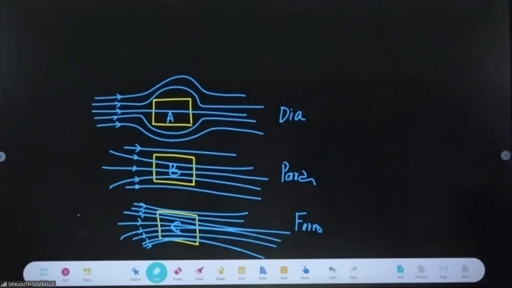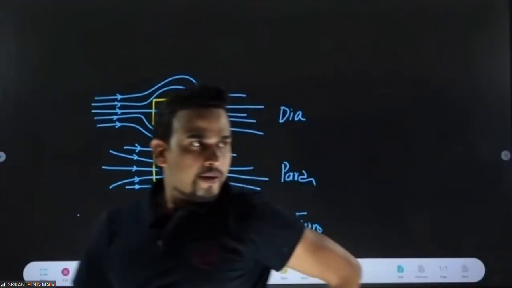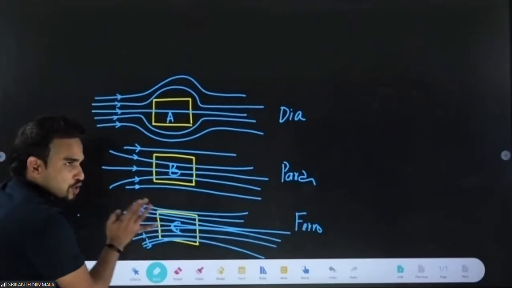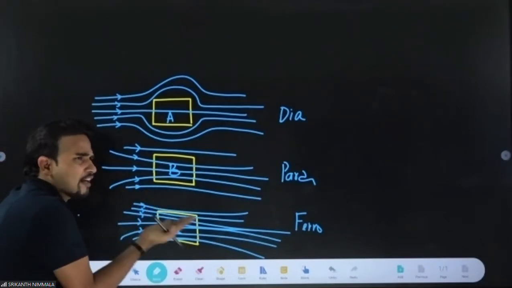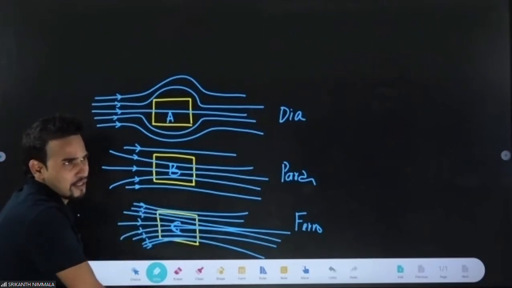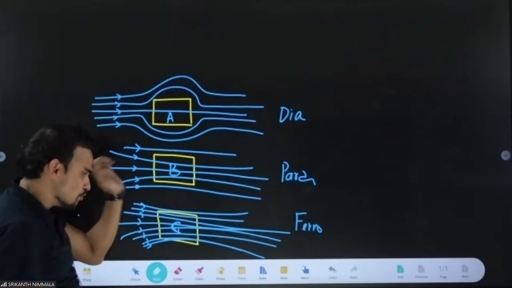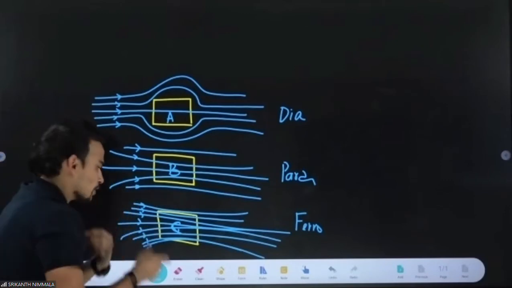Everyone understood? Now I'll be moving towards one more theoretical question. 2-3 theoretical questions are there, otherwise no numericals will come from here. Types of material, what numerical will come? I'll move to one more theoretical question. You will see and you will tell me.